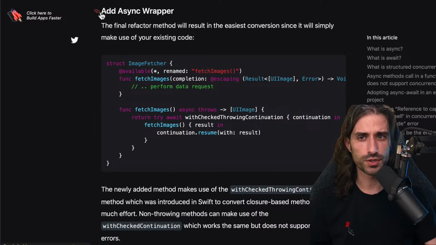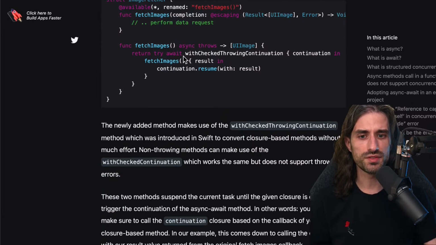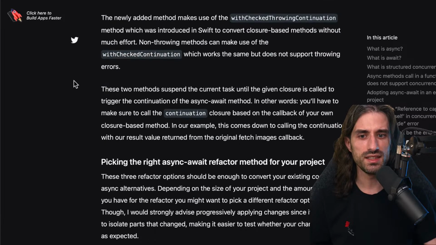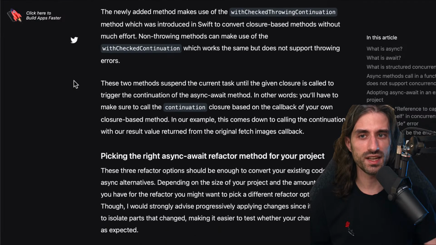And finally, the last option, add async wrapper. The final refactor method will result in the easiest conversion since it will simply make use of your existing code. It will wrap your existing code into an async wrapper through the use of this method with checked continuation, which we're going to see in more detail later.